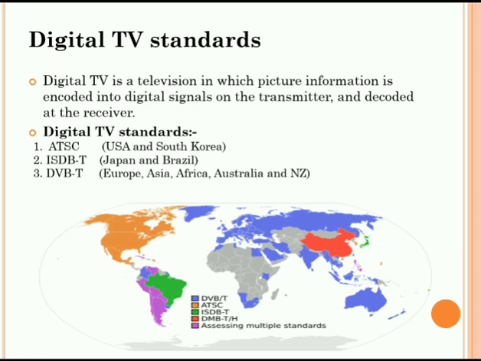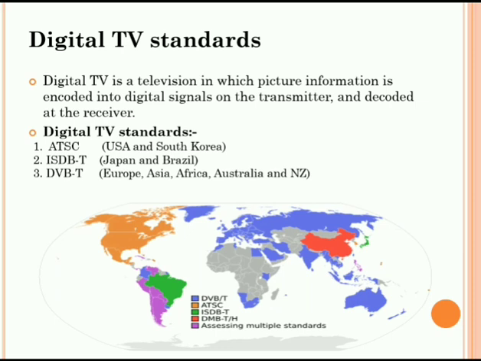ISDB-T, that is Integrated Services Digital Broadcast, is used in Japan and Brazil. DVB-T, that is Digital Video Broadcast, is used in Europe, Asia, Africa, Australia and New Zealand. You can see the image below which shows which standard is being used in which country.